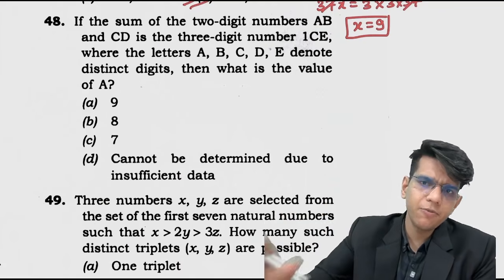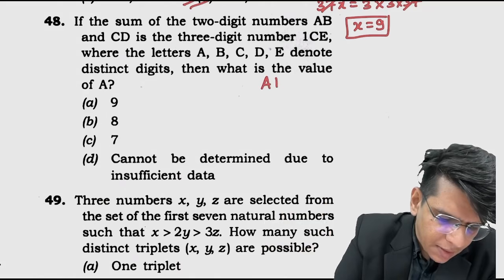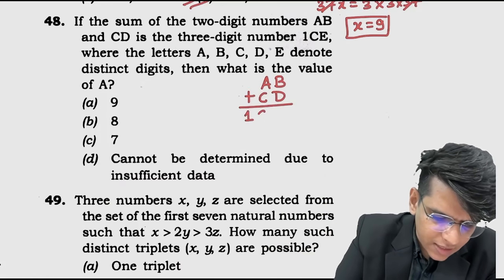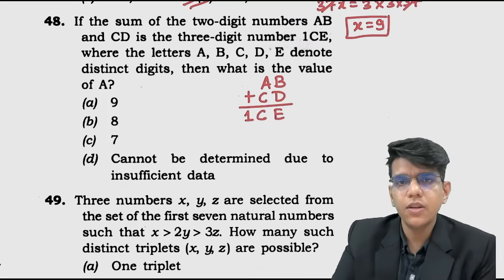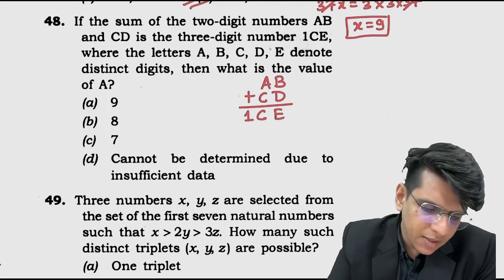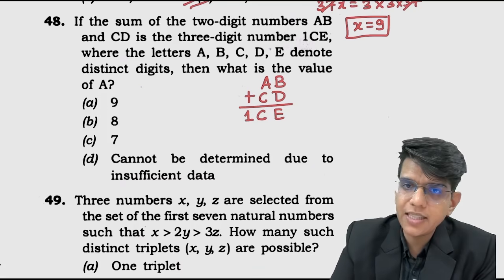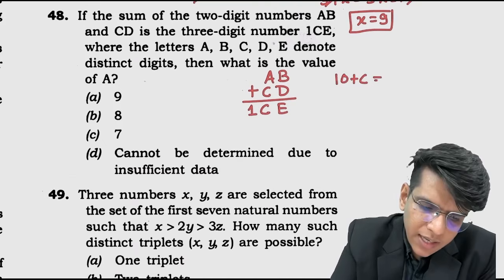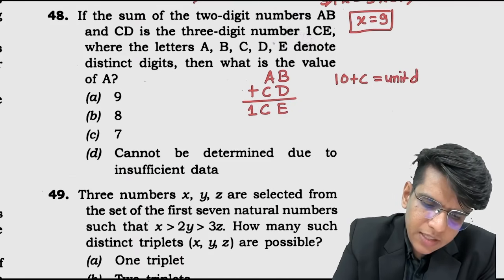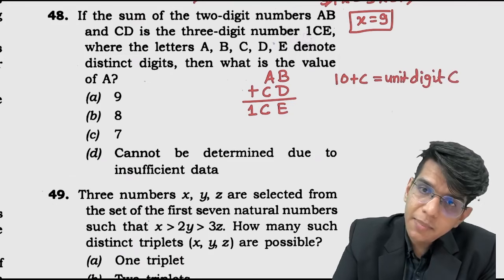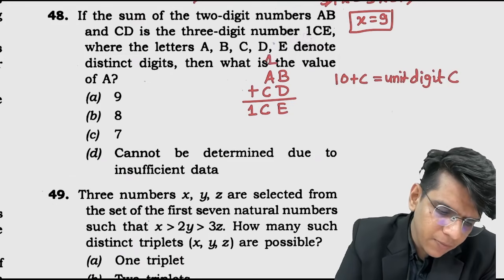इफ द सम ऑफ टू डिजिट नंबर ए बी and CD is the number 1CE, that means AB plus CD is 1CE, ठीक है। What is the possible value of A? So C, अगर C आ रहा है that means unit digit is same. Whenever you add C to 10 then you will get the unit digit as C, right? Now A can't be 10, so that means there will be a carryover, maximum carryover can be 1, ठीक है।